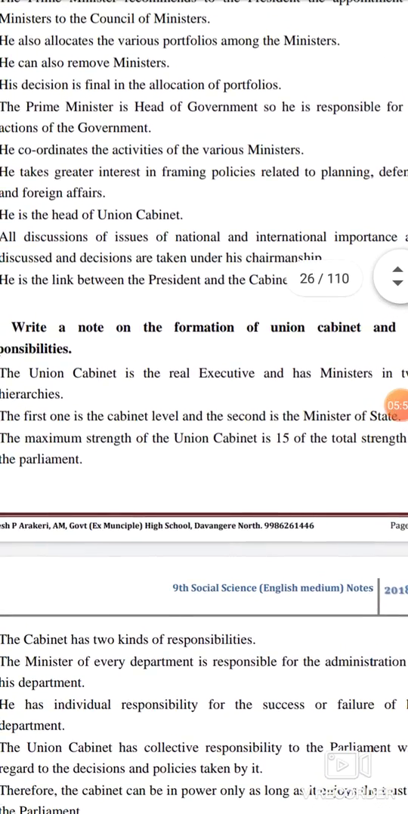So these are all regarding today's class, the Union Government. So I think you will make use of this video.